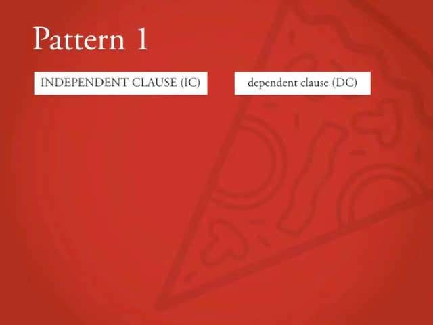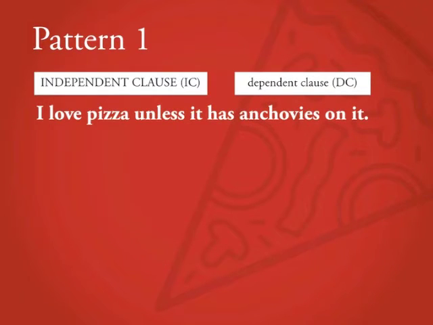The first pattern pairs an independent clause followed by a dependent clause. I love pizza, unless it has anchovies on it. In this example, notice that there is no comma because the independent clause appears before the dependent clause.